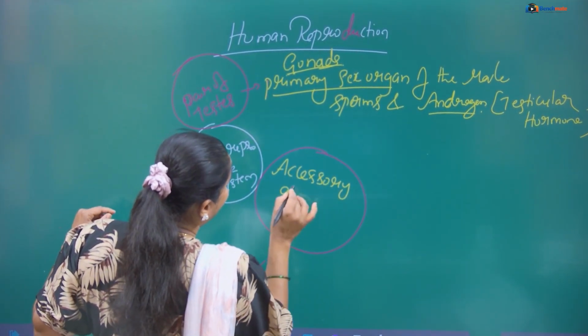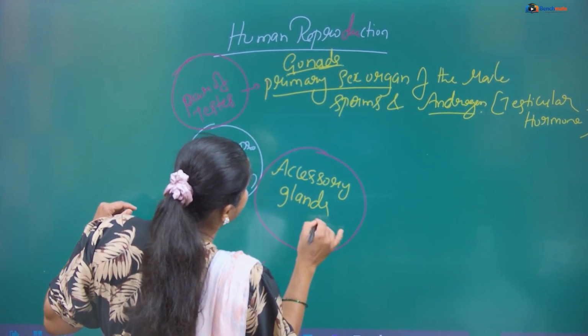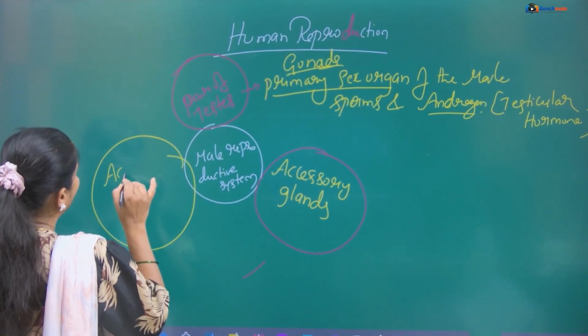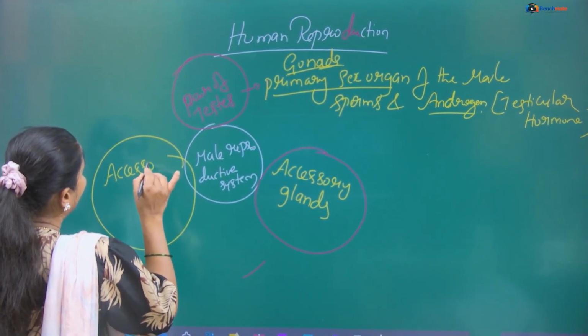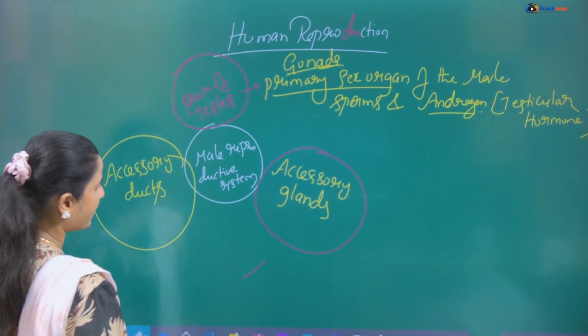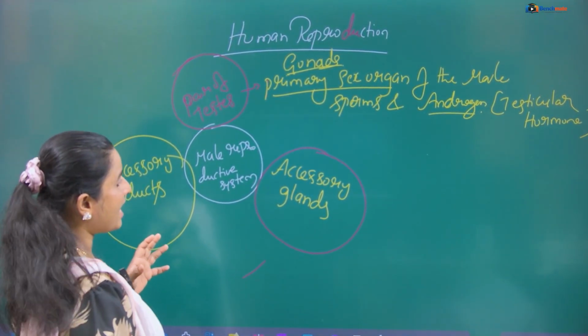it also contains accessory glands, then accessory ducts. What accessory glands are there?